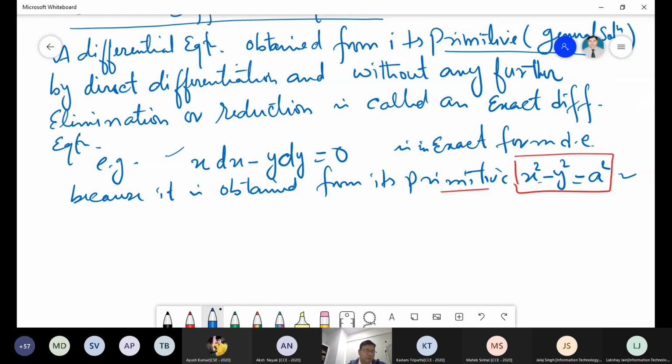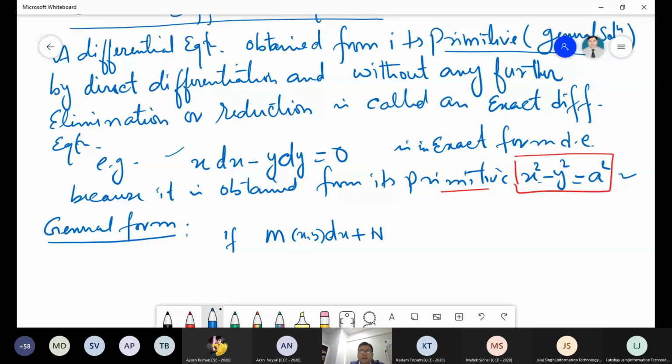Now the general form of differential equation: M(x, y) dx plus N(x, y) dy equal to 0.